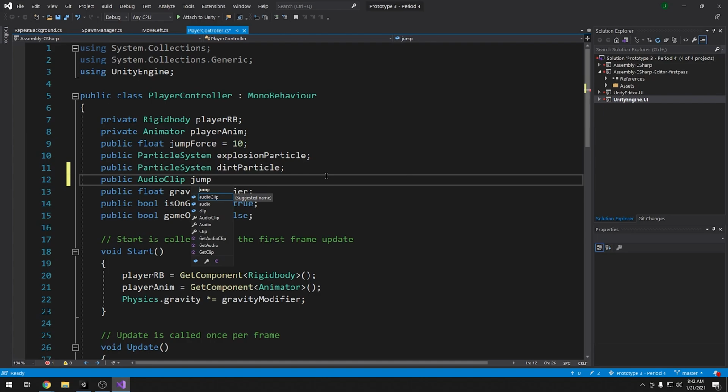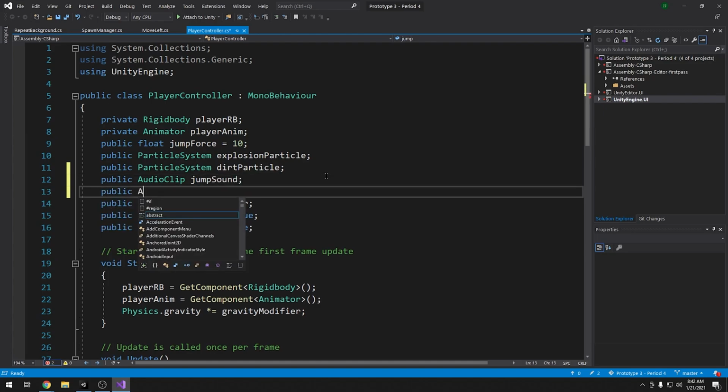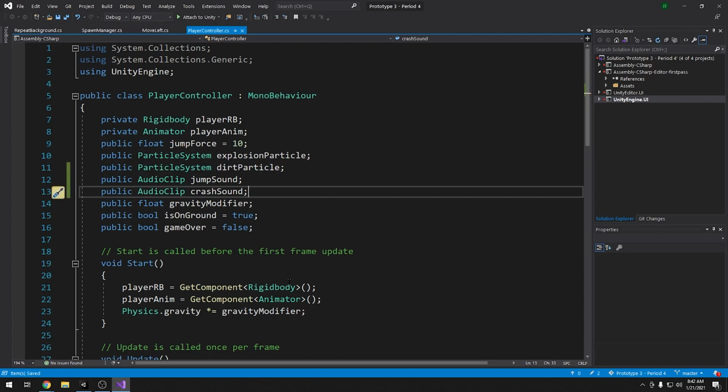One for the jump, right? So we'll call it our jump sound. And then we're also going to need one for the crash sound, right? So audio clip and then crash sound. All right. So we're not going to program them yet, but we're going to create those places to hold those sound effects.